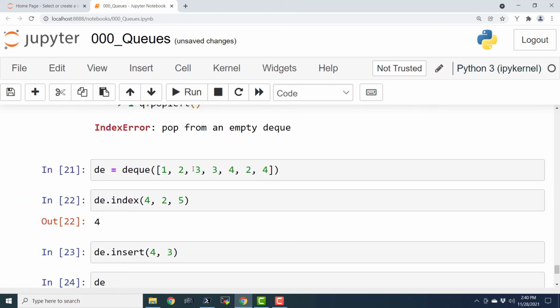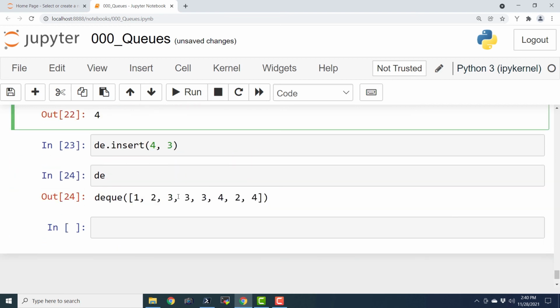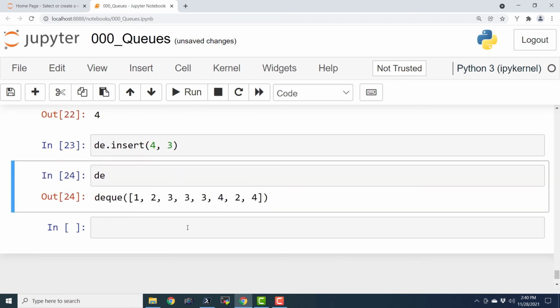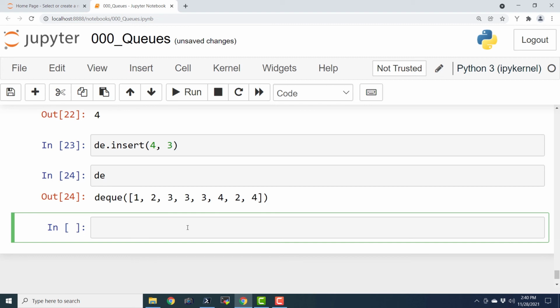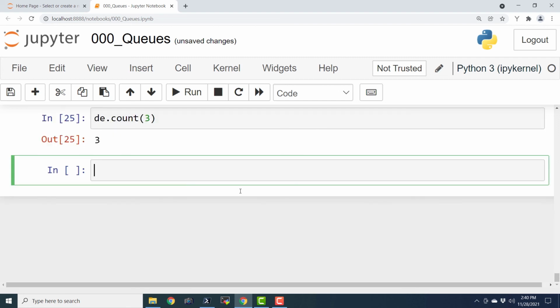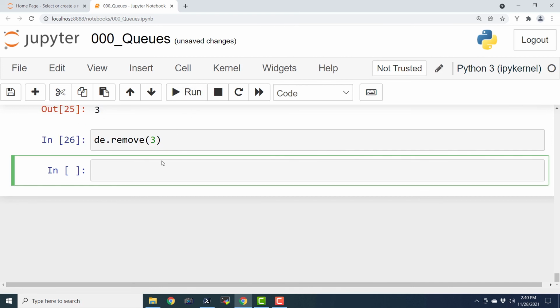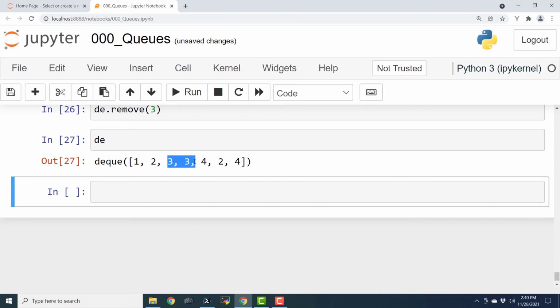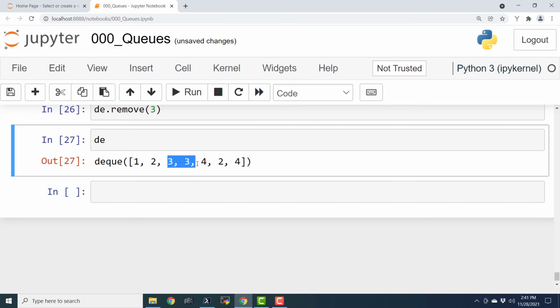So earlier we had only 2 occurrences of 3. Now we have 3 occurrences of 3. Now we can count the number of occurrences of 3 like this. Count 3. Now we can also remove the first occurrence of 3 with de dot remove 3. And finally we can print the de like this, and you can see one occurrence of 3 has been removed. So these are insert, index, remove and count functions associated with deque.